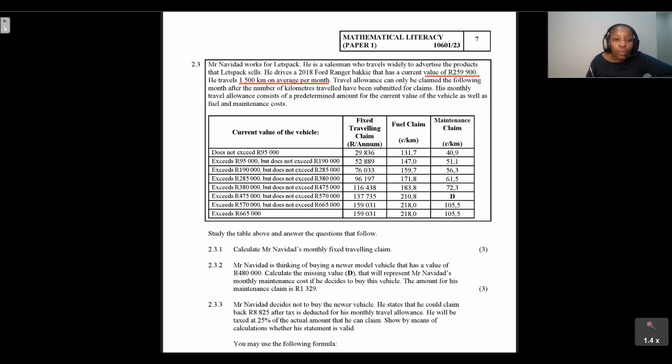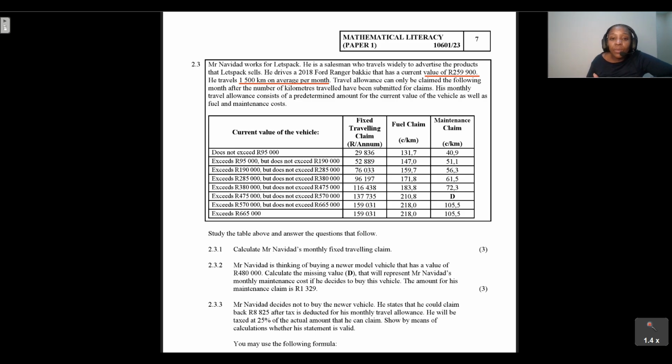Question 2.3.1: we're told to study the table above and answer the questions that follow. It says calculate Mr. Navidad's monthly fixed traveling claim. What is his monthly fixed traveling claim?